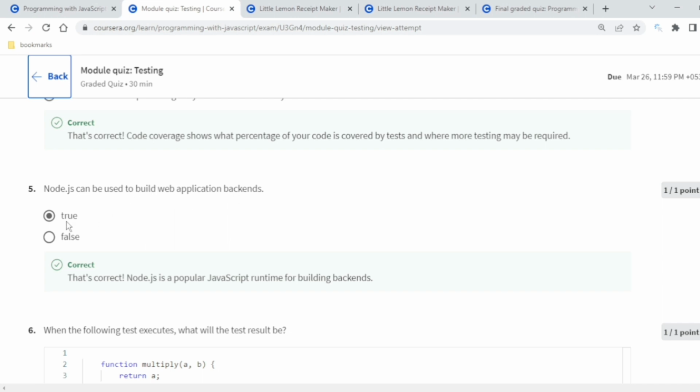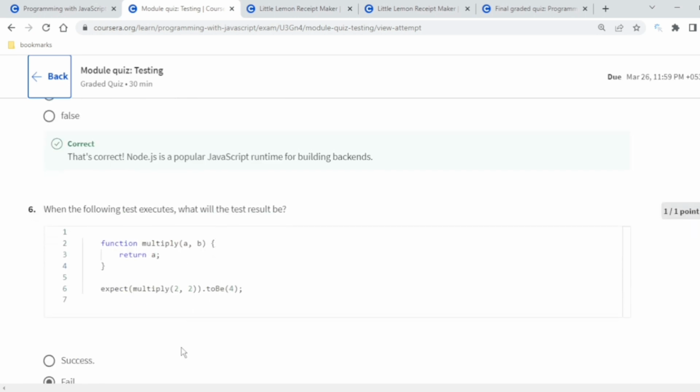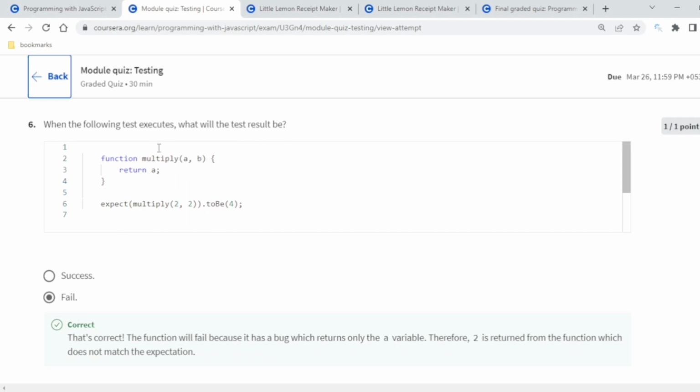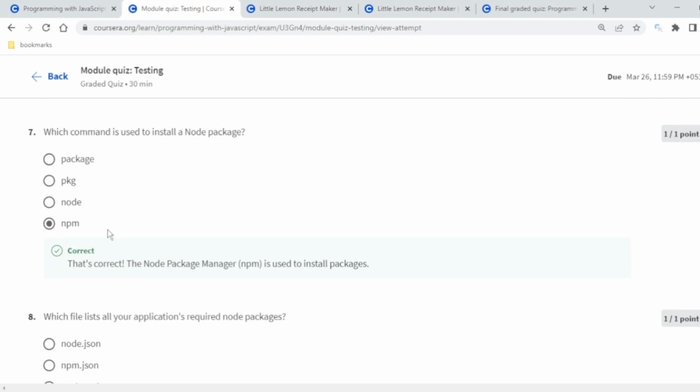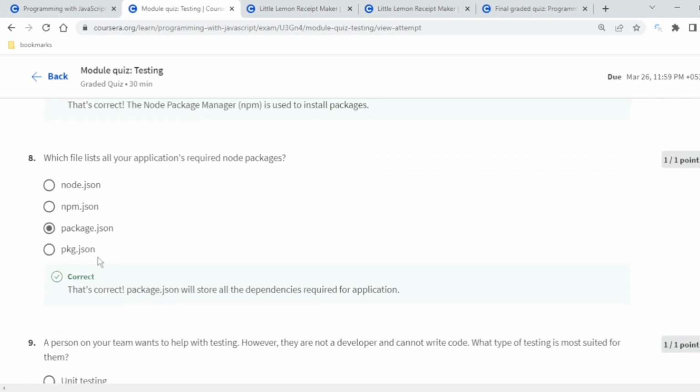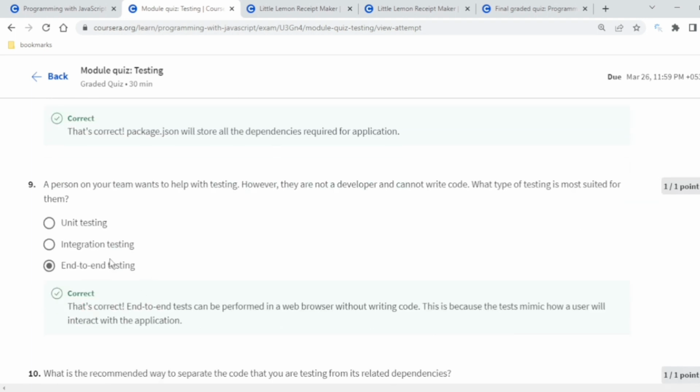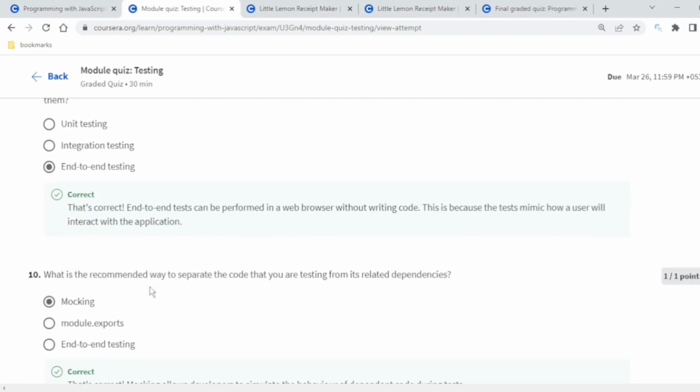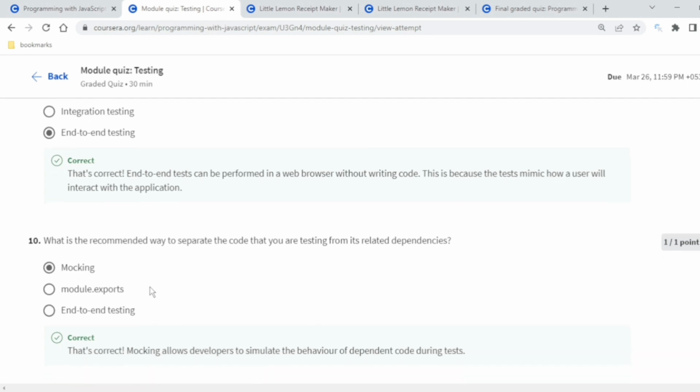Node.js can be used to build web application backends, true. Then multiply: this will fail because it is not actually multiplying anything. It is just returning the first value. Okay, this is npm. As you have seen, this is package.json. All the requirements are here. Then this is end-to-end testing. A person on your team wants to help with testing, but he doesn't know how to write code. So he must help in end-to-end testing because this is how the user imitates. The user doesn't know how to write code. We just show them the UI.